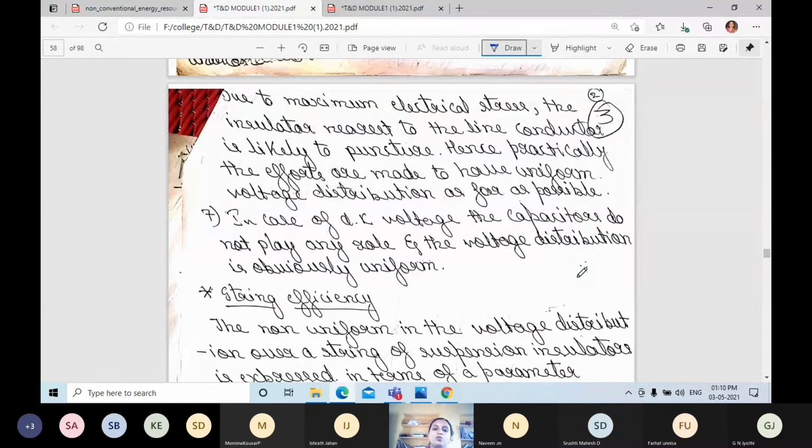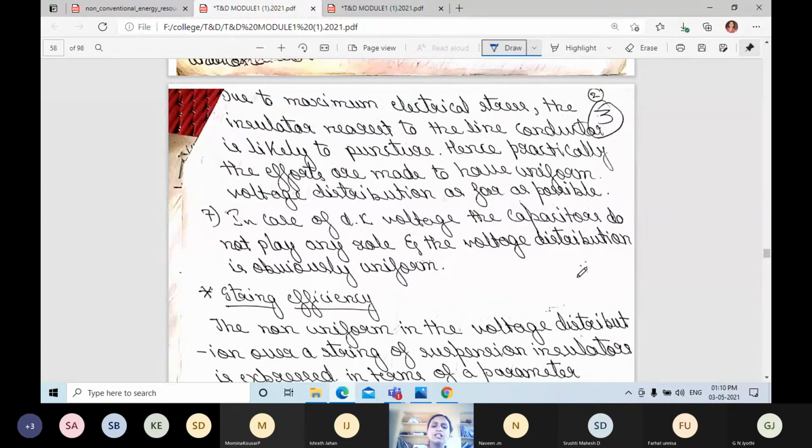In case of DC voltage, the capacitors do not play any role, so the voltage distribution will obviously be uniform.